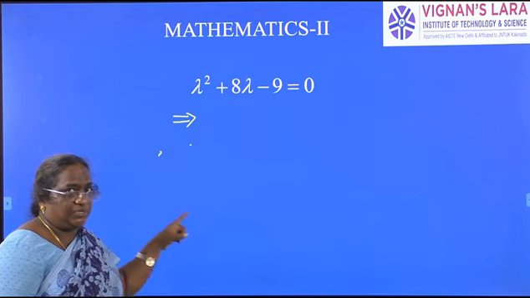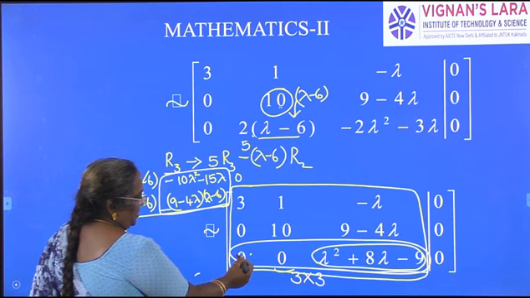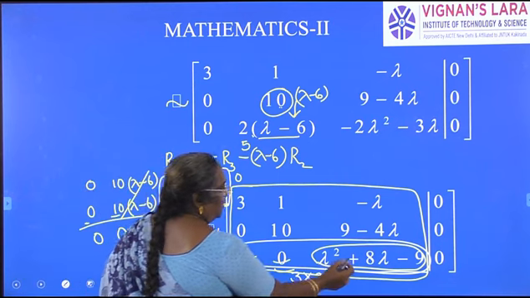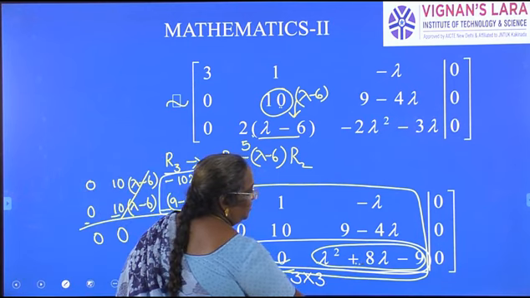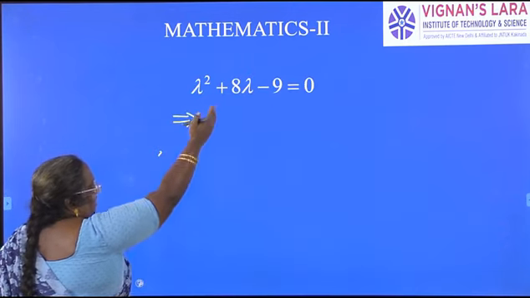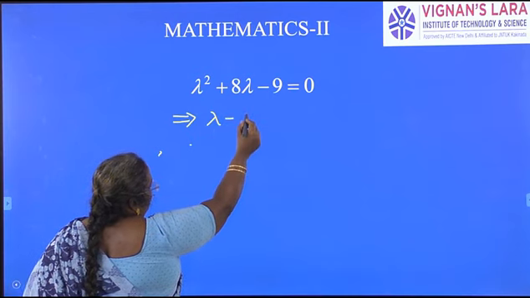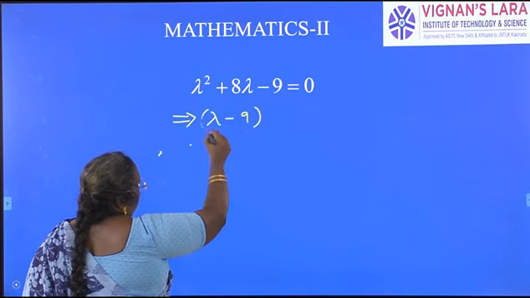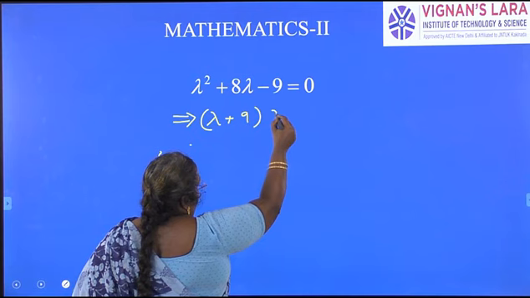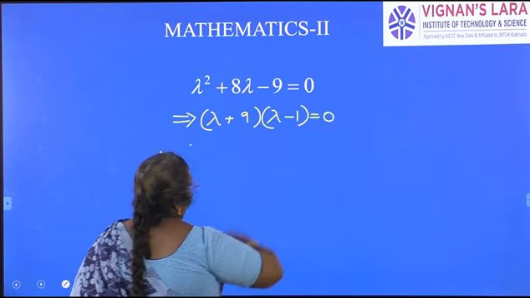So last row should be 0. Means this also should be equal to 0. For that purpose we are equating it to 0. What are its roots? If you write it in roots form, it is lambda minus 9, lambda plus 9 into lambda minus 1 is equal to 0.